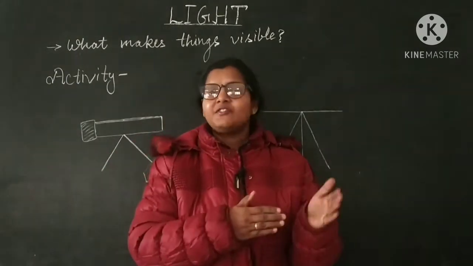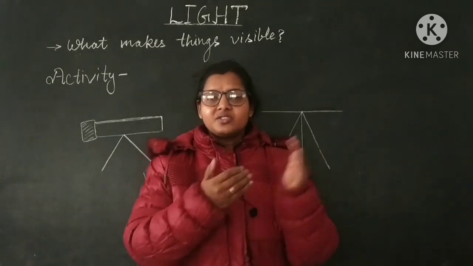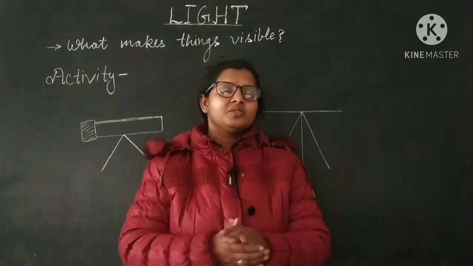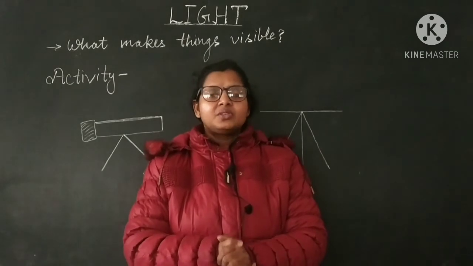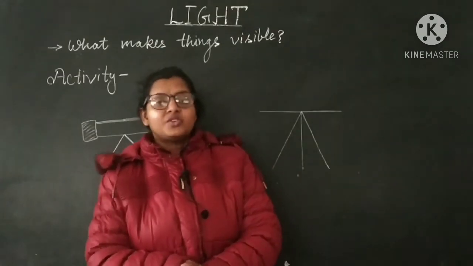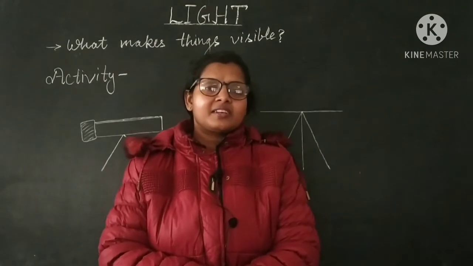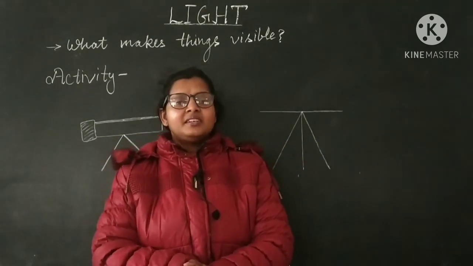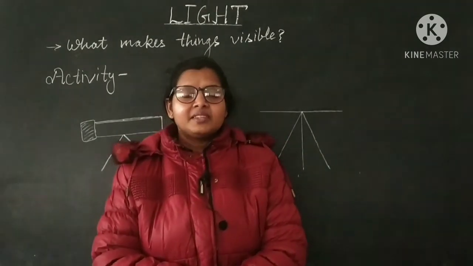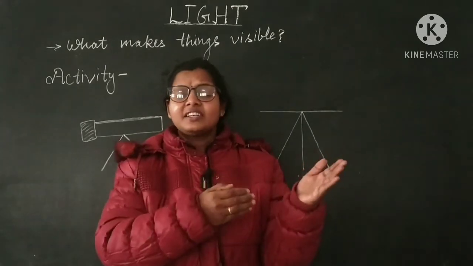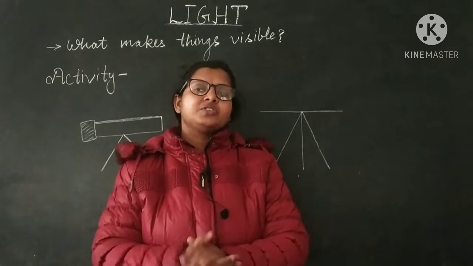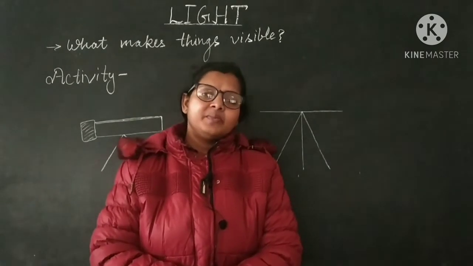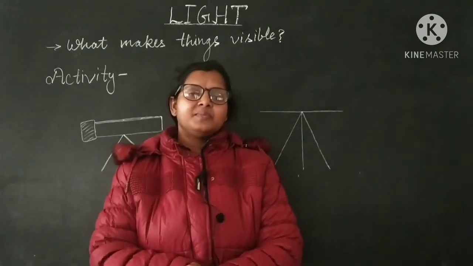If this reflected ray does not reach your eyes, you will not be able to see that thing. So for seeing any object, it is necessary that light rays coming from that object should reach your eyes, and this makes the things visible.